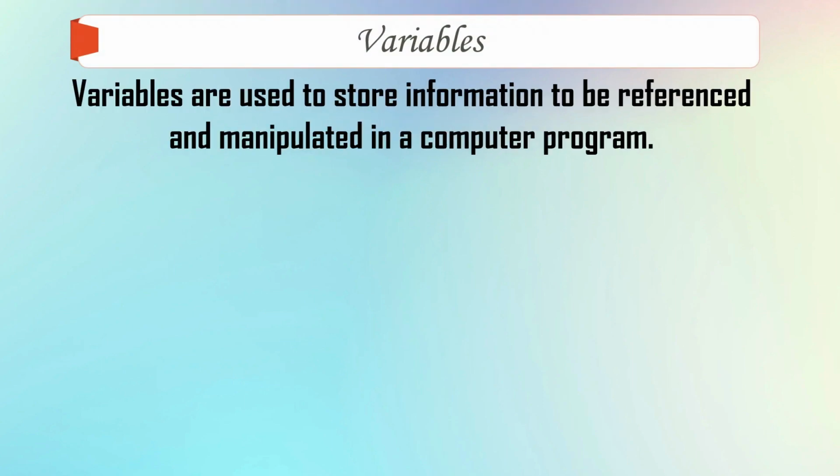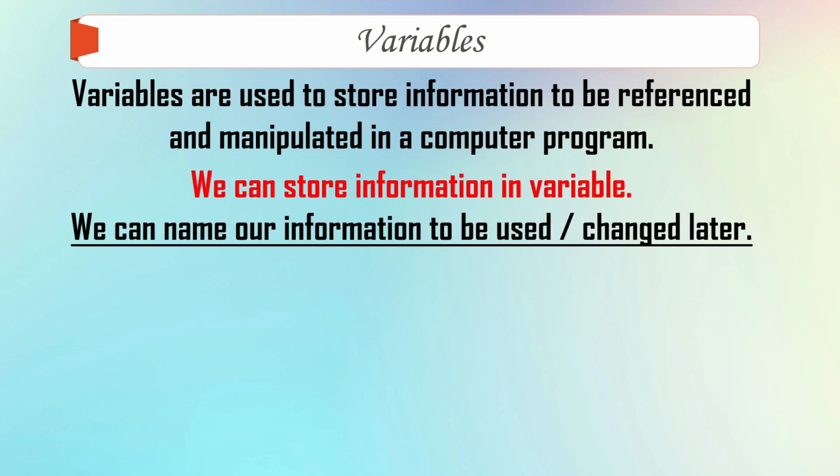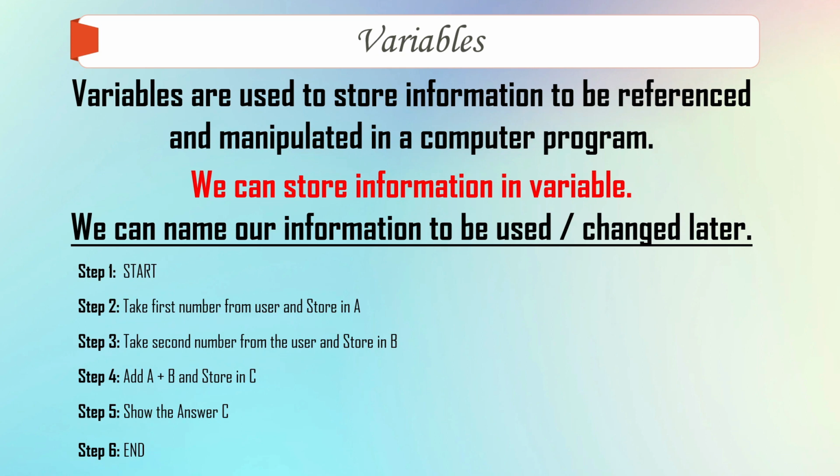Now let us understand basically what is a variable. Variables are used to store information to be referenced and manipulated in a computer program. We can store information in a variable. We can name our information to be used or changed later. Now let us understand exactly what a variable is. So this was an example, right? We took two numbers, we stored in variables A and B, and then the addition was stored in C and we showed the answer.